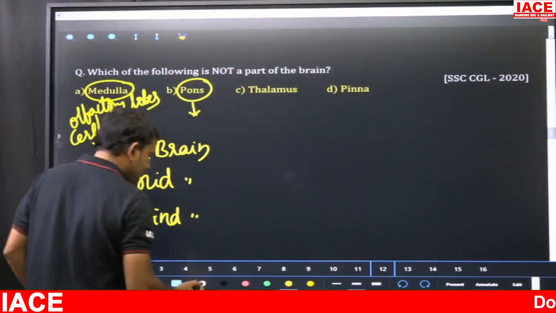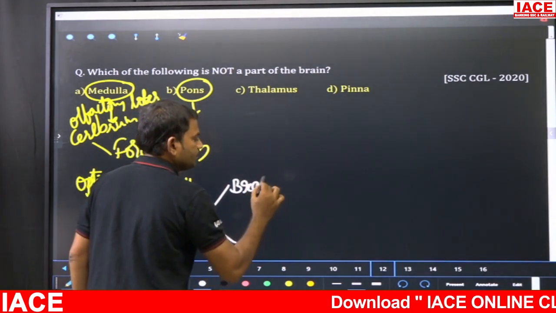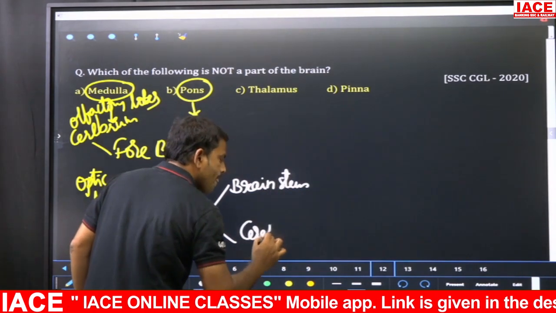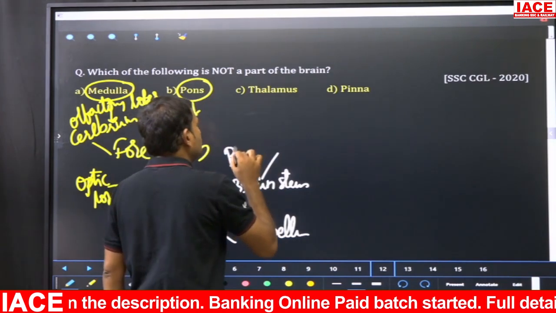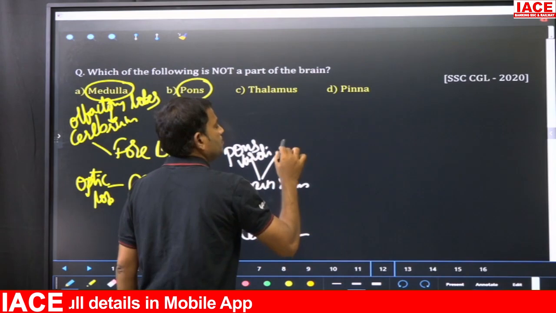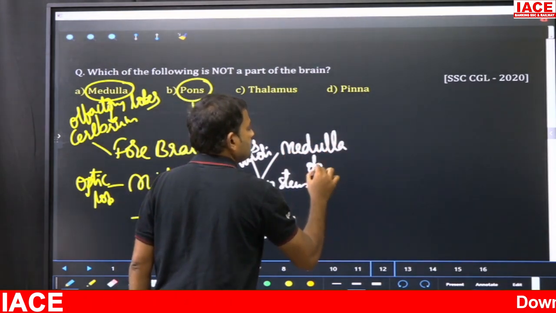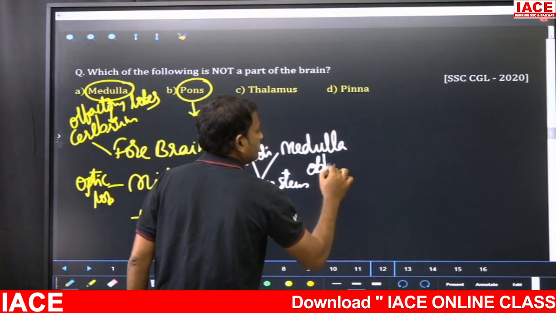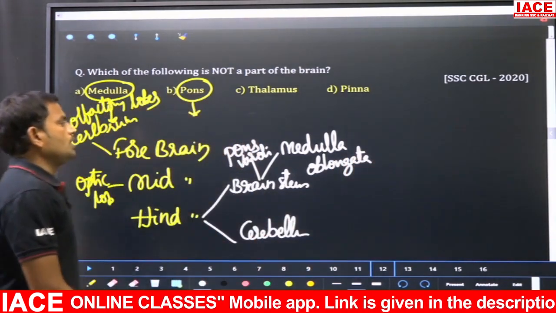The hindbrain is made up of two parts: brain stem and cerebellum. This brain stem has got two parts: pons varoli and medulla oblongata.